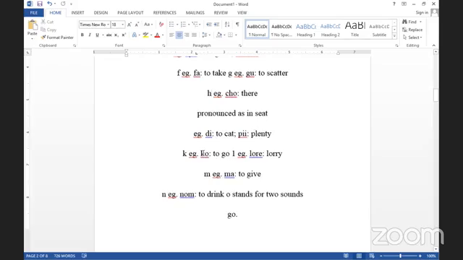Then we come to K. K is pronounced as K. In Akan, we pronounce the K as K. And then the K, ko. So the O, you add the O to it, remember. O is O in pot. So ko means to go.